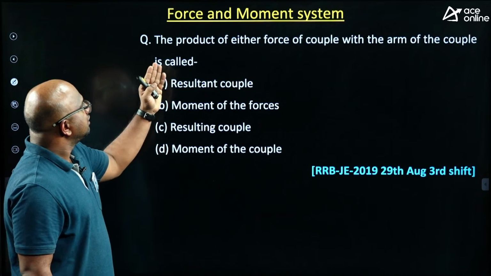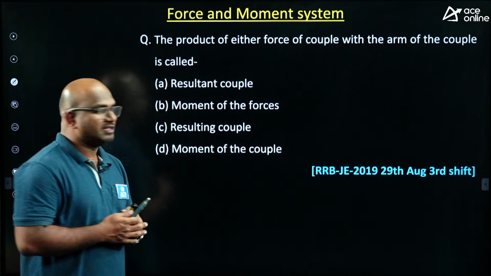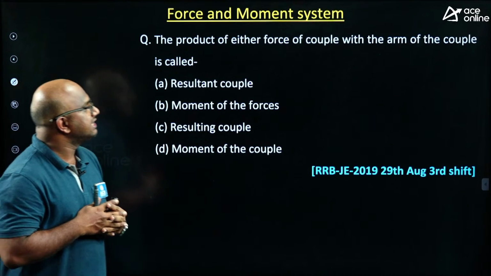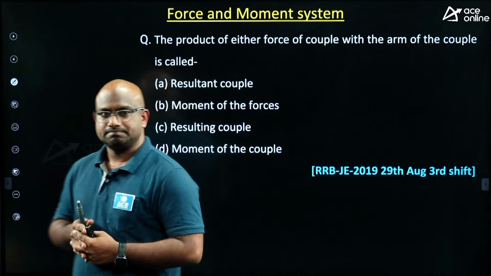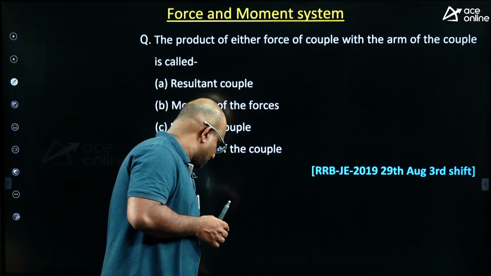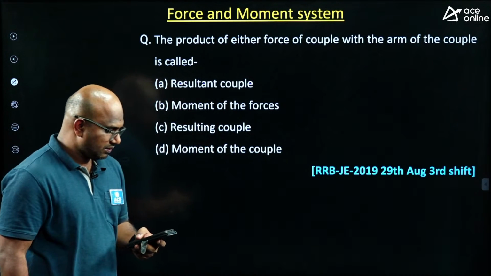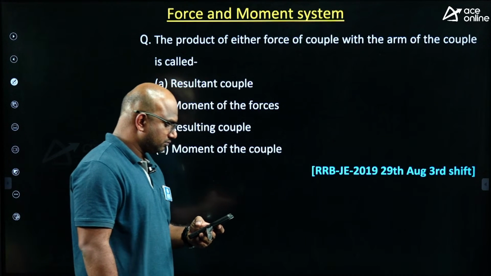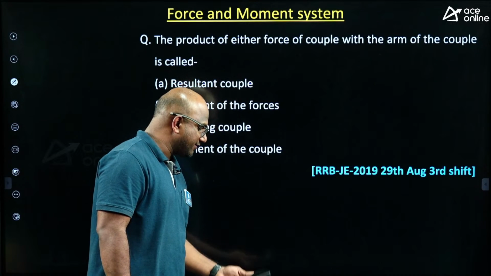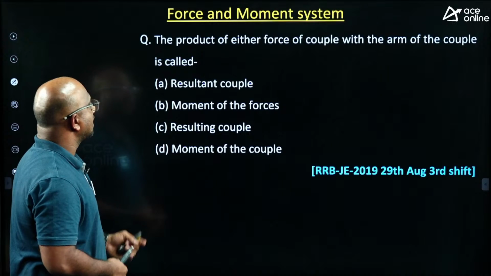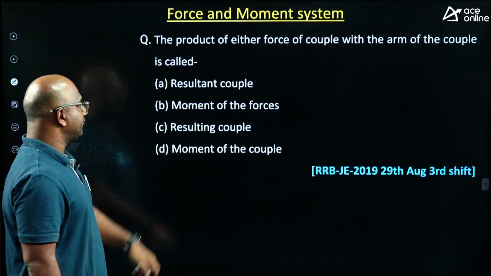Next, the product of either force of the couple with the arm of the couple is called. Please think of it. The product of either force of the couple with arm of the couple is called, guys. Please think. Rajavardhan, very good. Your answer is correct. The options: resultant couple, moment of the force, resulting couple, moment of the couple, guys.